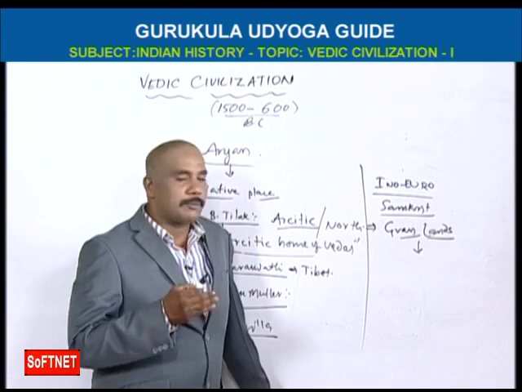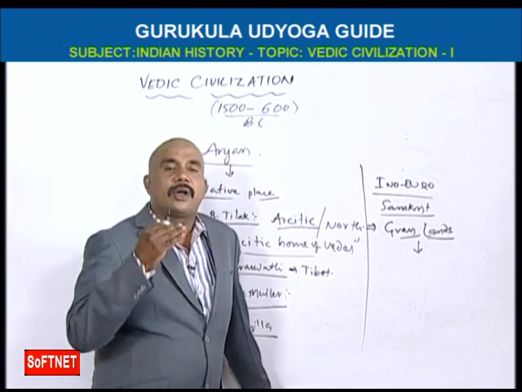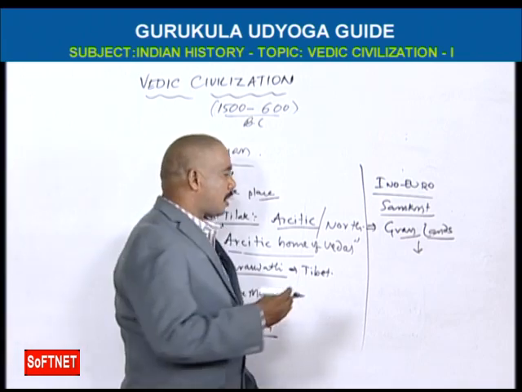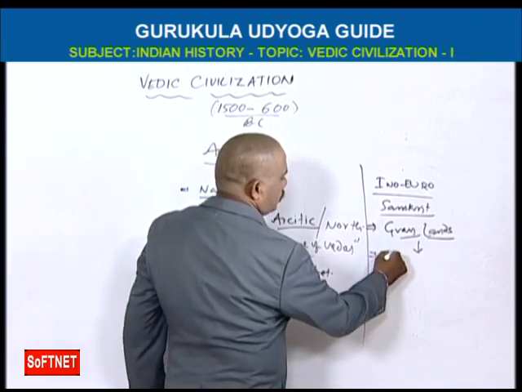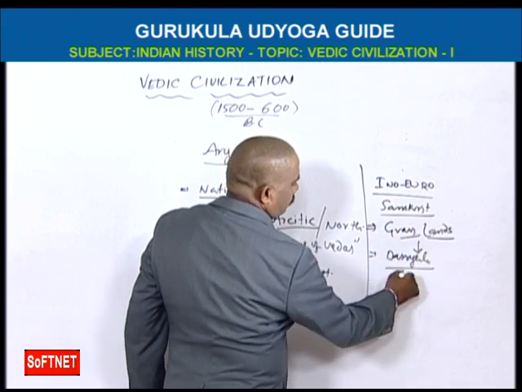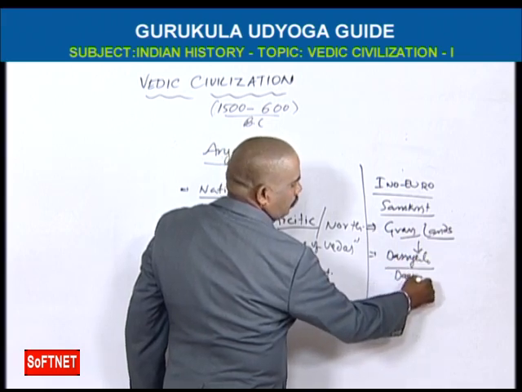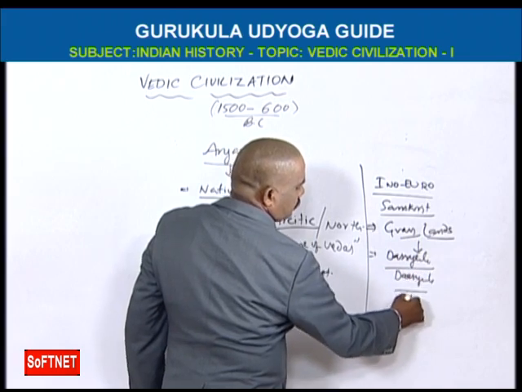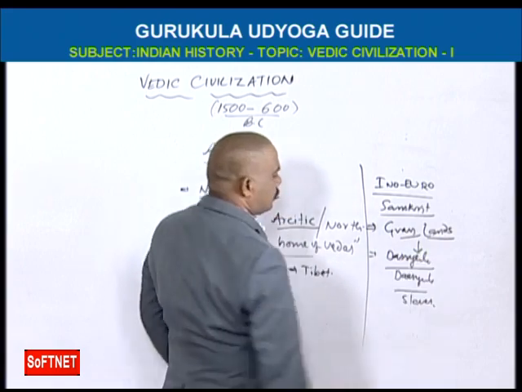Whenever they came to India, the local people were called by the Aryans Dasyulu, which means slaves.